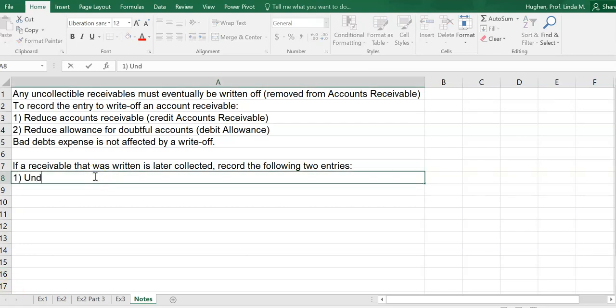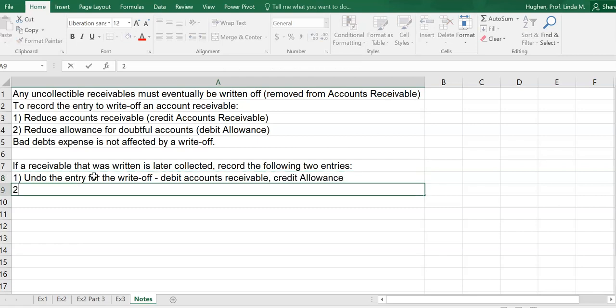One, we're going to undo that entry for the write-off. In other words, we're going to reinstate. And to do that, we debit accounts receivable, credit the allowance account. And two, we record the collection of the cash. Debit cash, credit accounts receivable.